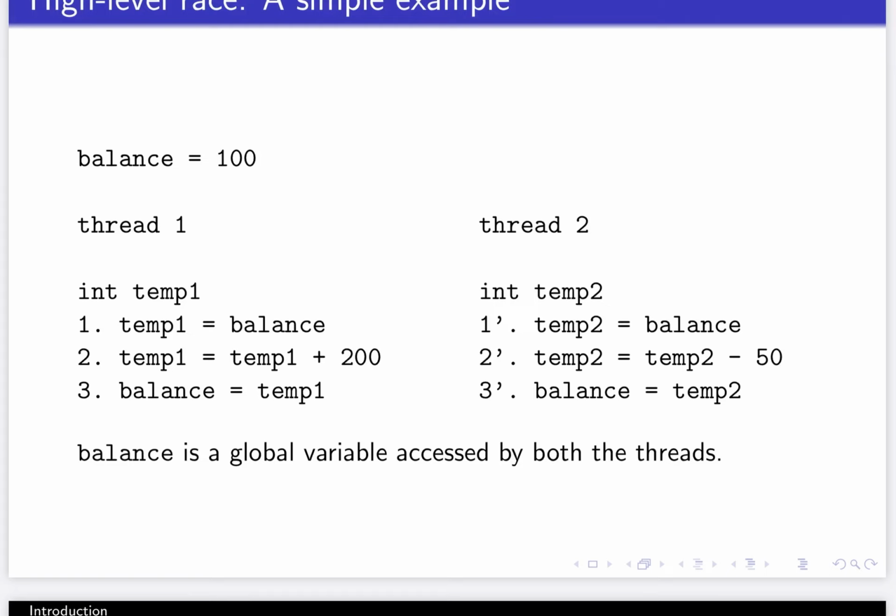So thread 1 copies the value of balance to its own temporary variable. Thread 2 also does the same. Thread 1 modifies the temporary variable, puts it back to balance. Thread 2 modifies the temporary variable, puts it back to balance. A correct execution of thread 1 and thread 2 should give balance value as 250. That is, thread 1 followed by thread 2. The value of the variable balance should be set as 250.